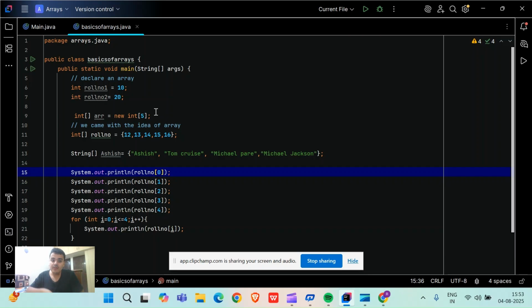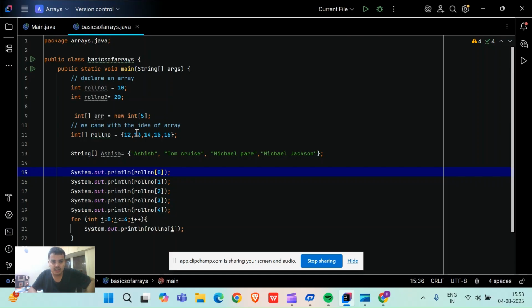Okay, the second way to declare an array is, friends, to declare as well as initialize. If I want to create an integer array of roll number, I can simply put curly braces, and inside them I can pass the values. Likewise, like this, like this, like this.